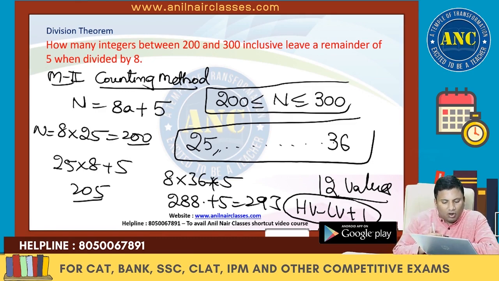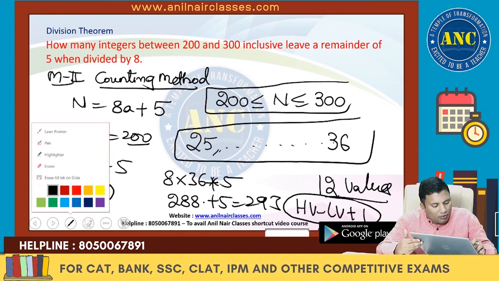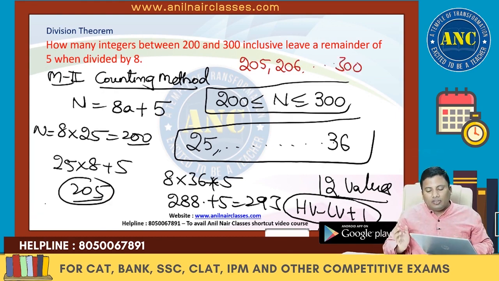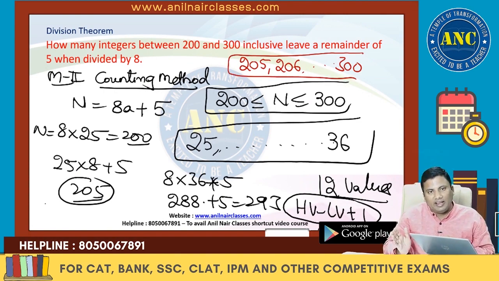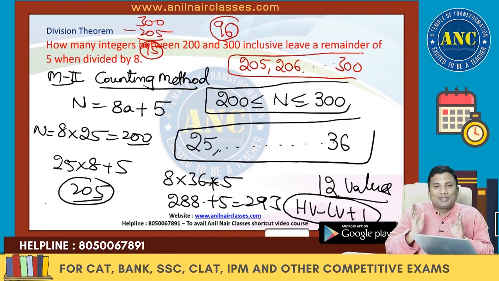See, you can also do it easily by using another method. The lowest value is 205, so it starts with 205, 206, till 300. Total how many values are there? 300 minus 205 is 95. Are you all with me? 95 plus 1 is 96. Total 96 values are there from the lowest value till the highest value.